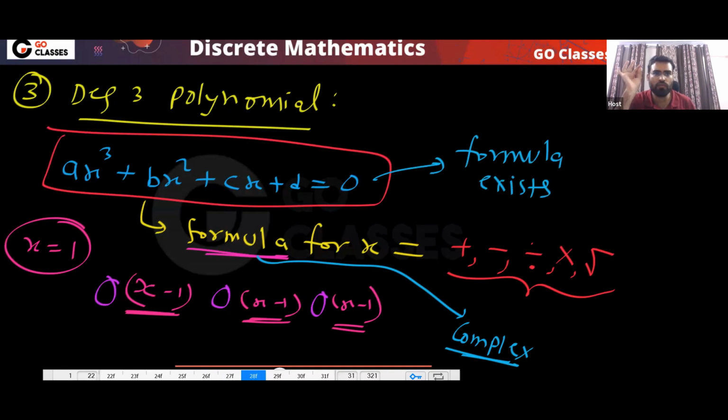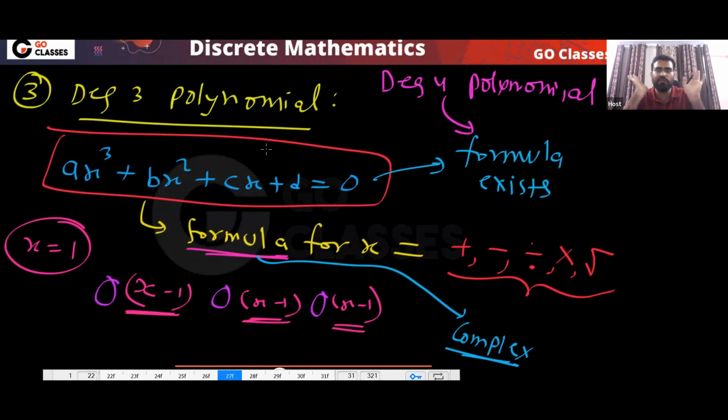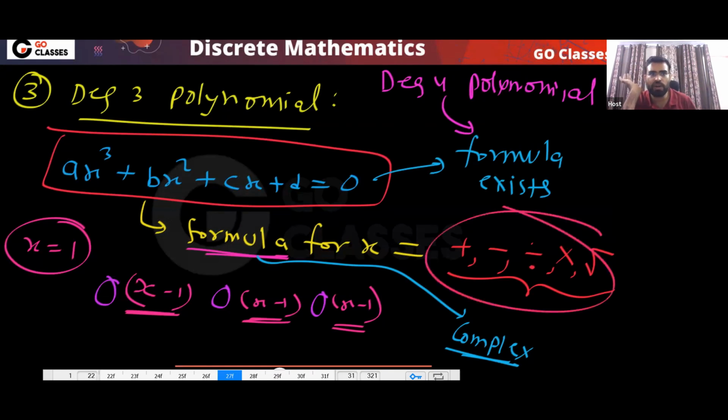And the same thing will happen for a degree 4 polynomial. We never solve this because it is very complicated. So for degree 3 or degree 4 polynomial, the same thing happens. If you have a degree 4 polynomial, for that also there is a formula. So till degree 4, we have a formula to find x, and that formula uses only plus, minus, division, multiplication, and root. Basically, we have an arithmetic formula.